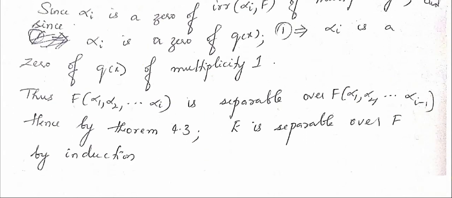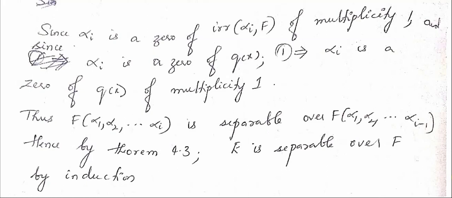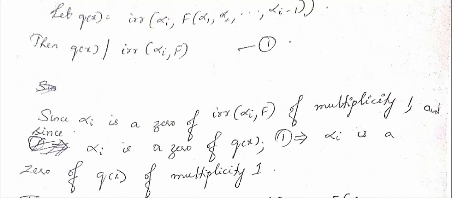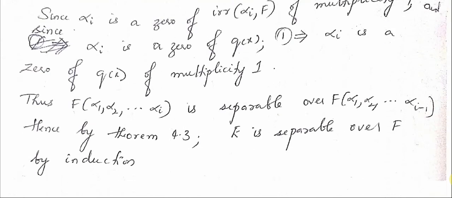Therefore we can conclude that alpha i is separable over F(alpha 1, alpha 2, etc. alpha i minus 1), because alpha i is a zero of q(x) of multiplicity 1. That is, F(alpha 1, alpha 2, etc. alpha i) is separable over F(alpha 1, alpha 2, etc. alpha i minus 1). So therefore by theorem 4.3 we can conclude that E is separable over F.